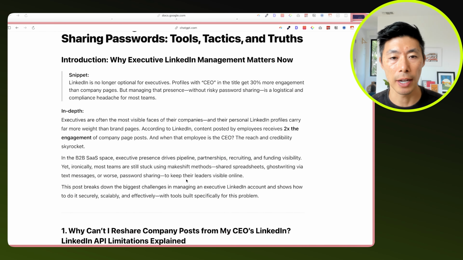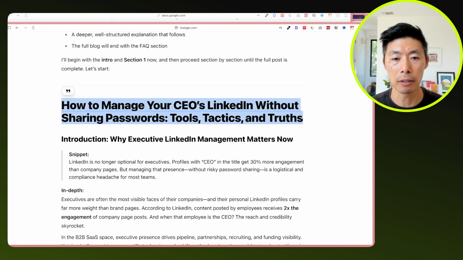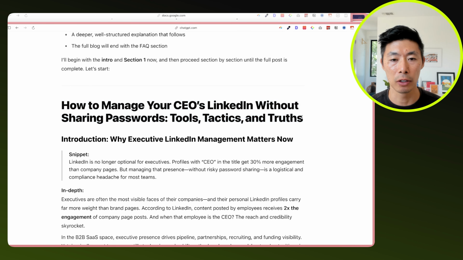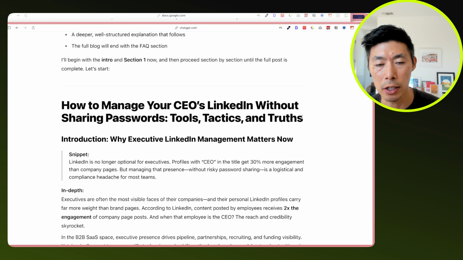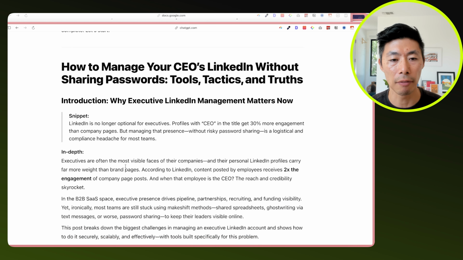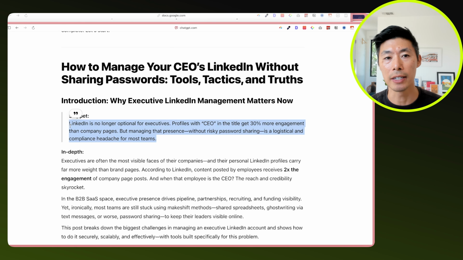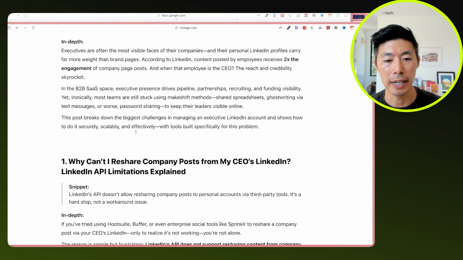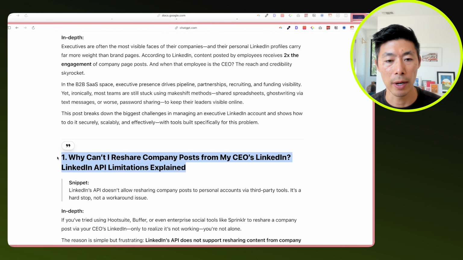So it is a structured outline. We have a good title, and I think the title is good because it is instructional, where you are answering a how-to question, which does play to the large language model's needs. And then we have different snippets here. Again, content that is structured or presented in snippets is good, as well as clear H2s. So we have: why can't I reshare company posts from my CEO's LinkedIn? And then, LinkedIn API limitations explained.